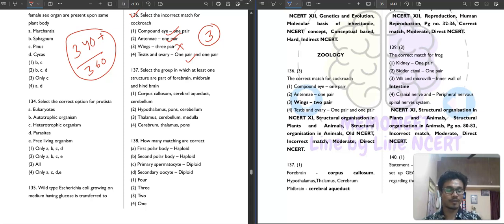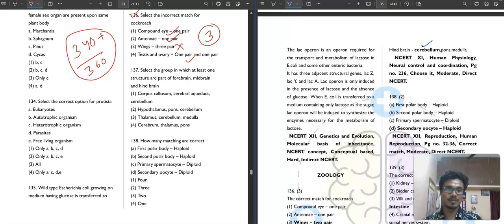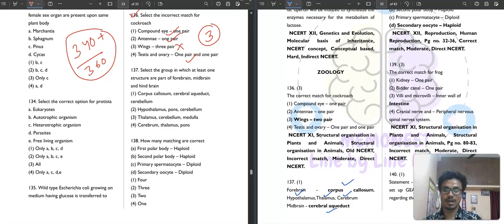Forebrain, what do we have? In forebrain we have corpus callosum, hypothalamus, thalamus and cerebrum. Midbrain, what do we have? Cerebral aqueduct. And hindbrain? Cerebellum, pons and medulla. So there will be one option where one component is from each: forebrain, midbrain and hindbrain.